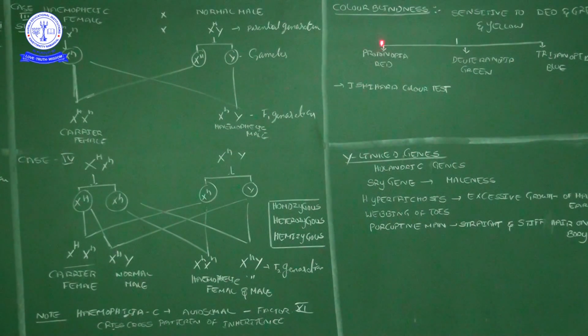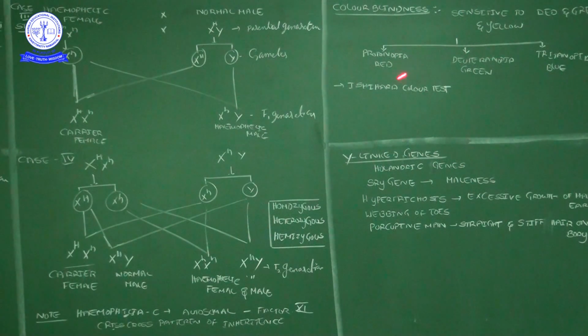And I do not give much more explanation about this color blindness, because what is applicable to hemophilia is the same thing. That means instead of small h, if you take small c, everything else is the same. Okay, only the title will be changed. Instead of hemophilic we can use color blindness. That's all.